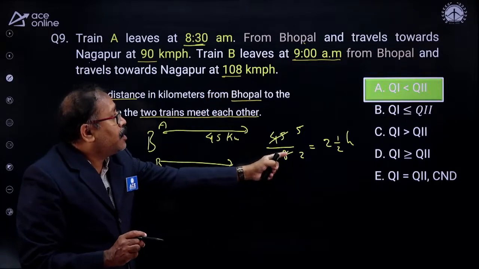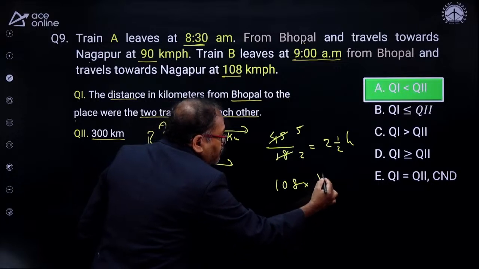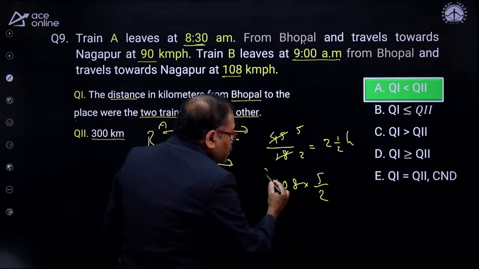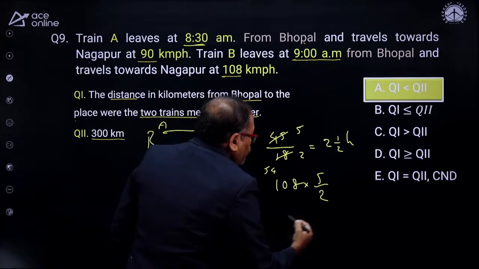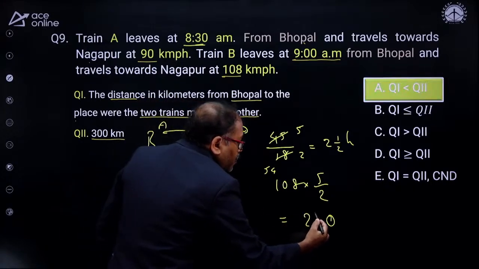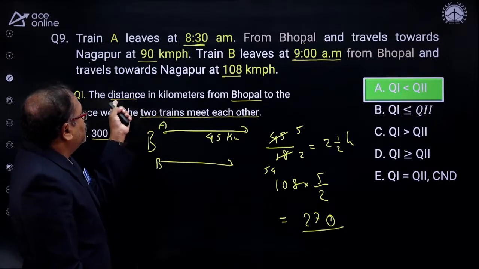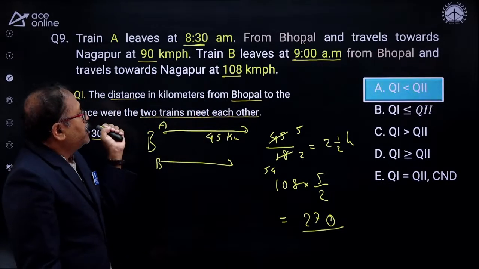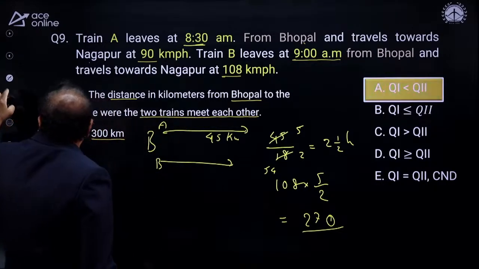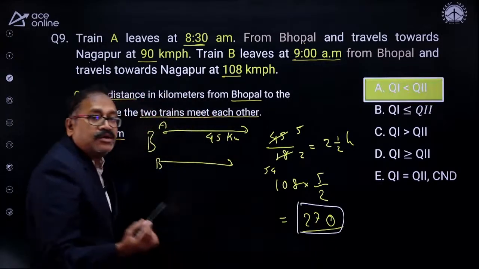So 108 into 5 by 2, which is nothing but 2.5 hours. This is 54, and 54 into 5: 5 4s are 20 carry 2, 5 5s are 25 plus 2, 27. So the distance in kilometers from Bhopal where these two trains meet is 270. This is quantity 1.